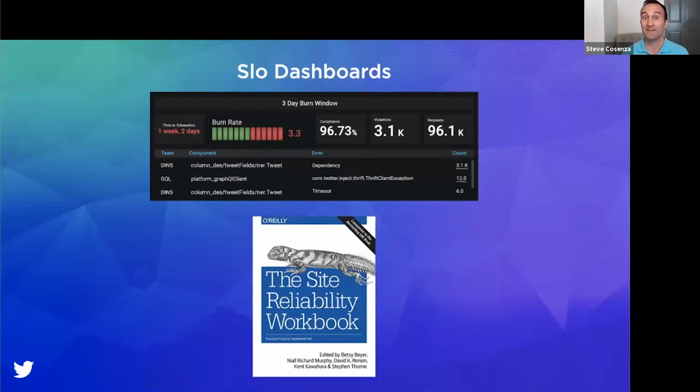Secondly, for deciding on when to alert on issues, we use the multiple burn rate alerts technique from Google's excellent book titled The Site Reliability Workbook. And I'd highly recommend checking out this book to learn more about this powerful technique.